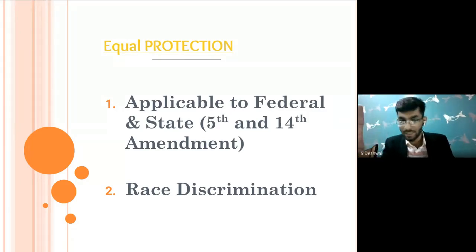The very leading judgment here is Brown versus Board of Education. Please have a basic overview of it and note it down. There are many discriminations, and the court said that the equal protection clause is the antithesis to all of those discriminations prevailing in society.